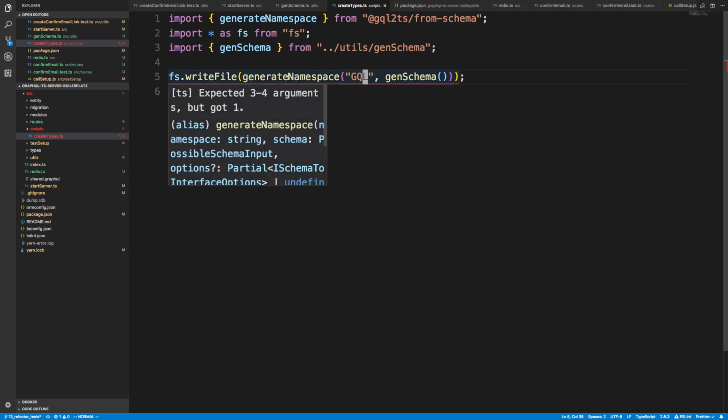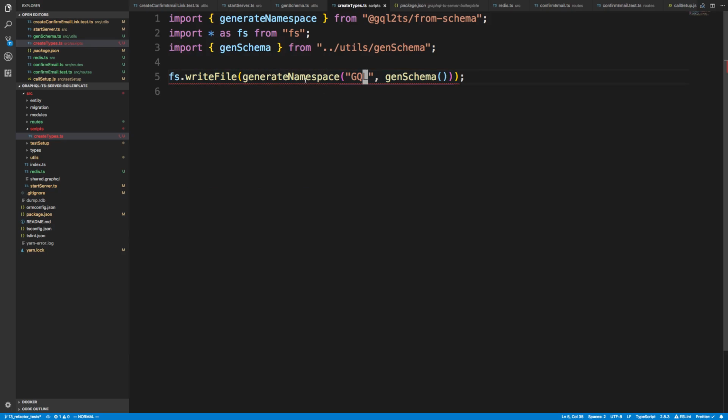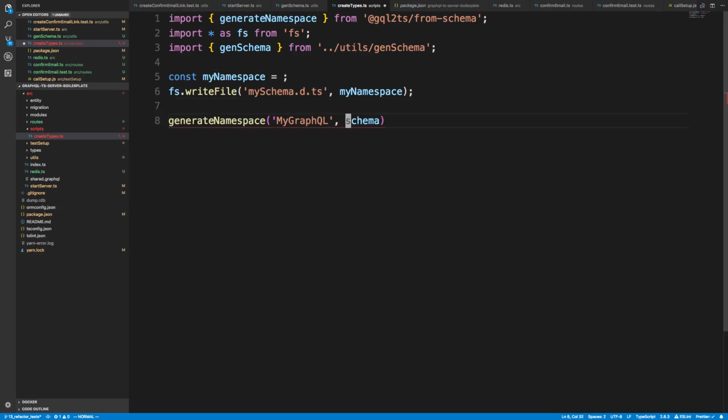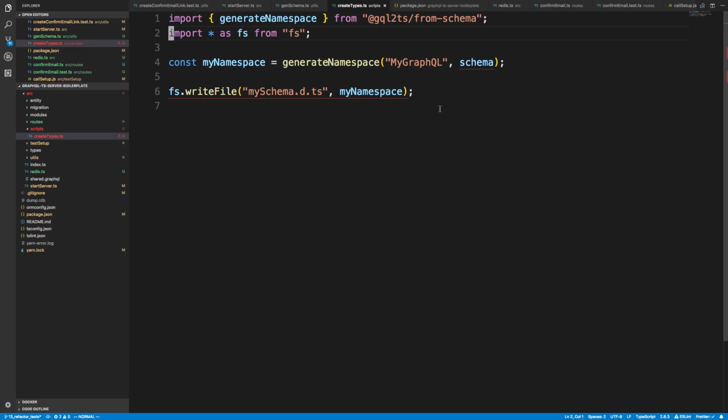I'm just going to go back. I think when I tried to do this all in one go, it was just a bad idea. So let's get rid of this. First we need to generate our namespace.